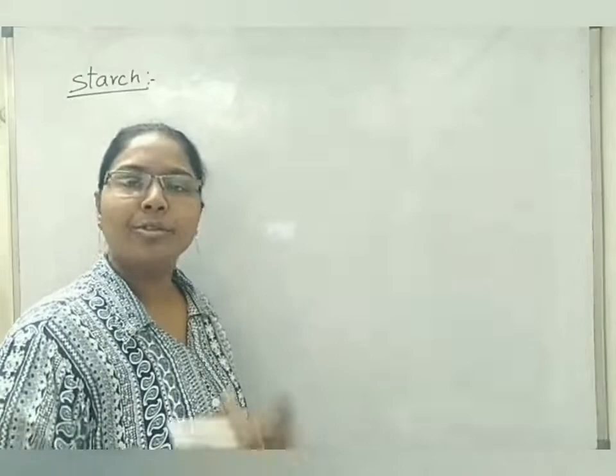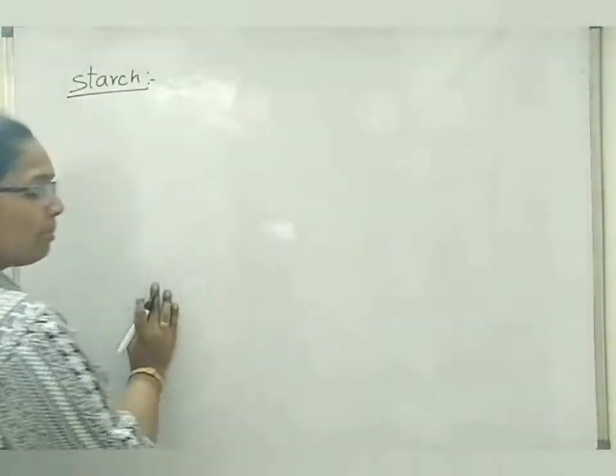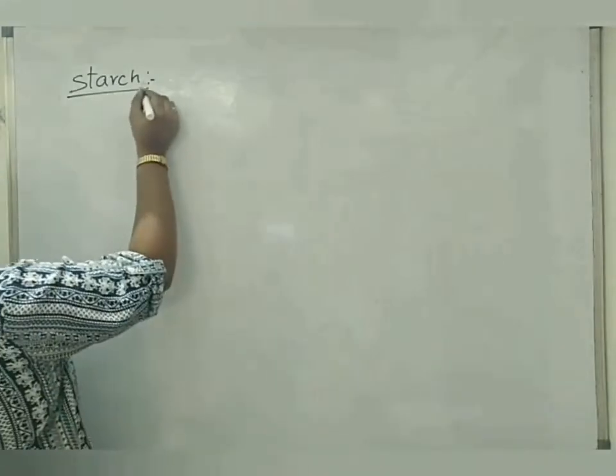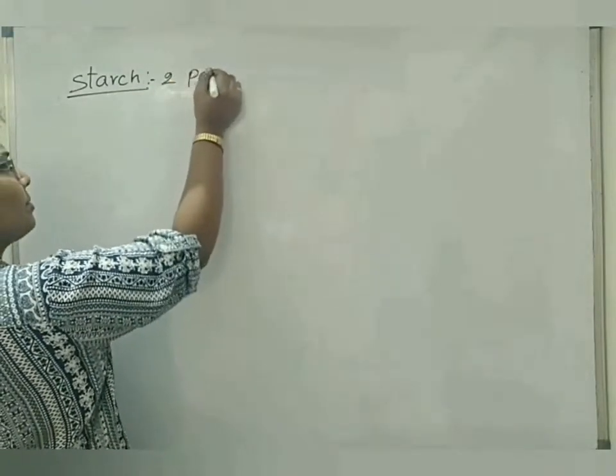Starch is made up of two parts. The first part is amylose and the second part is amylopectin.